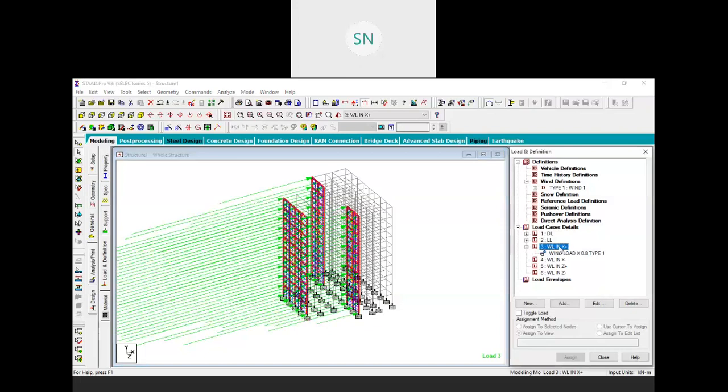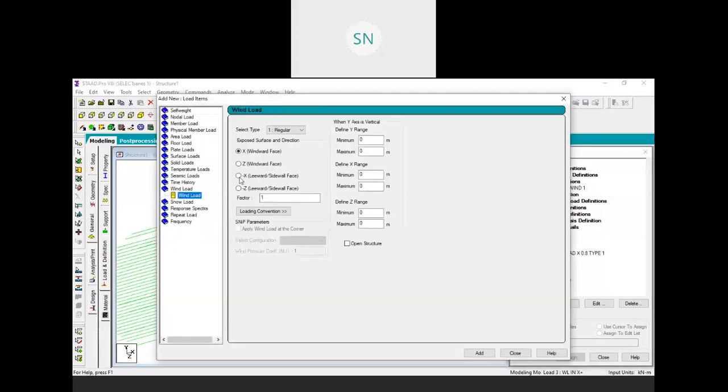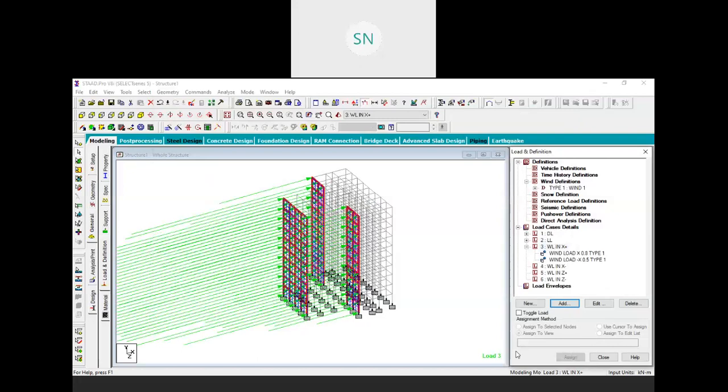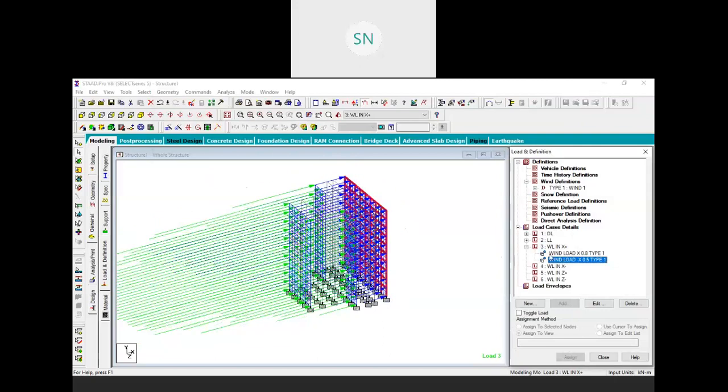So again, click on your positive X, click on the add, and in the wind I am choosing X leeward, and that will be a little lower, so I am choosing 0.5 or 0.4 multiplication factor. Click on the add and close. So now see, this force is the leeward force on the back face, this blue one that I have selected, and this one is on the front, right? So these are the two forces that will act only from the positive x.